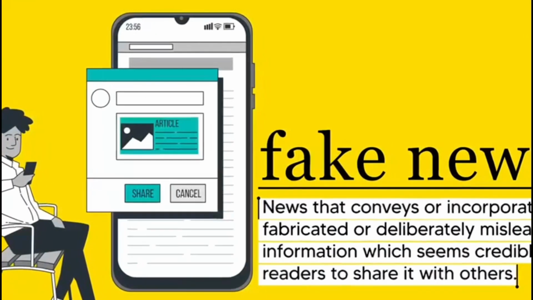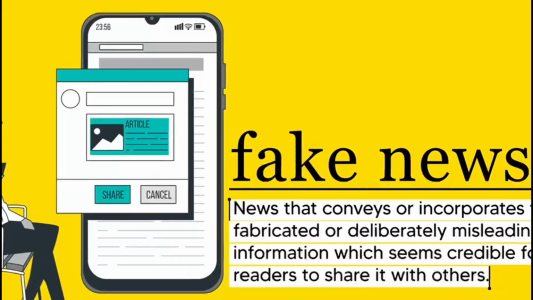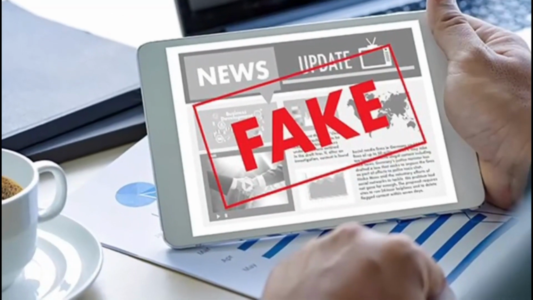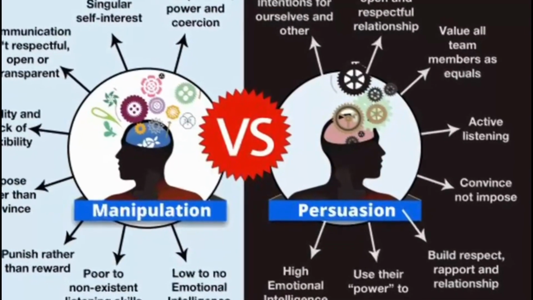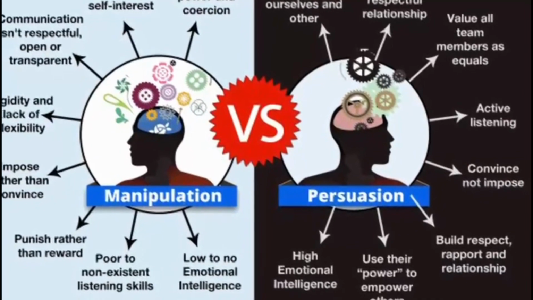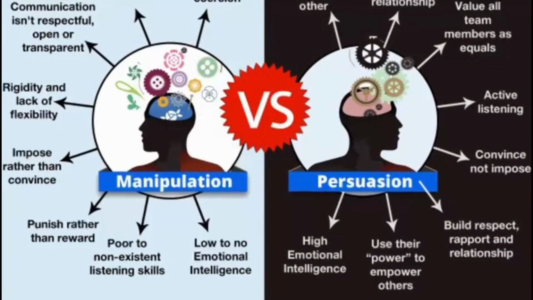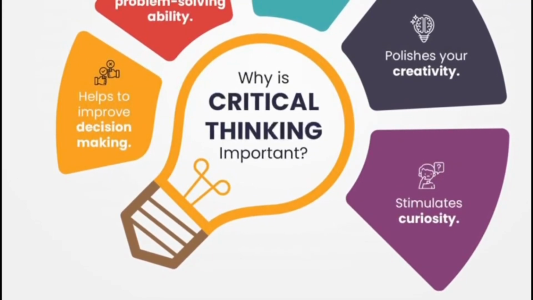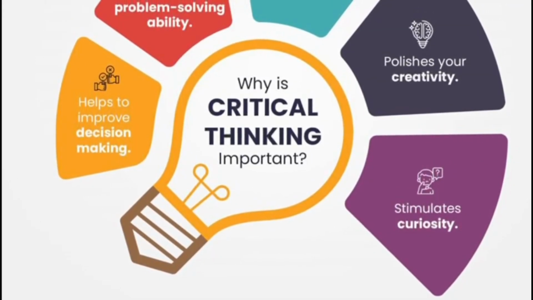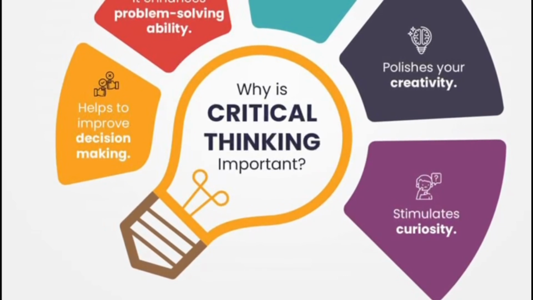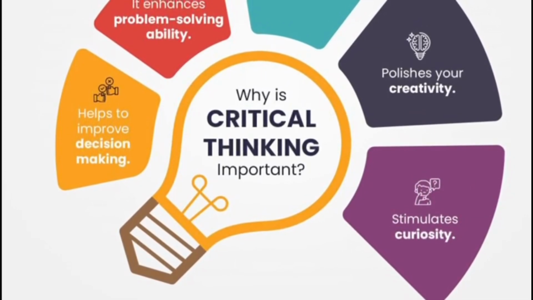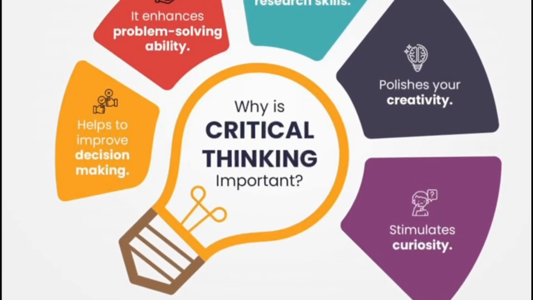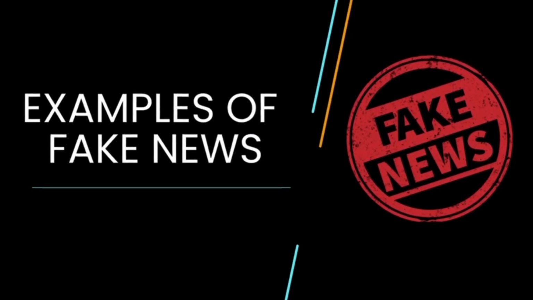Fake news is intentionally false or misleading information shown in social media. And manipulative speech is language that is used to control others in a way that benefits the speaker. It is important to be aware of these techniques and develop critical thinking skills that allow us to evaluate information objectively and make informed decisions. That's why we are here to mention some examples to avoid falling into it.